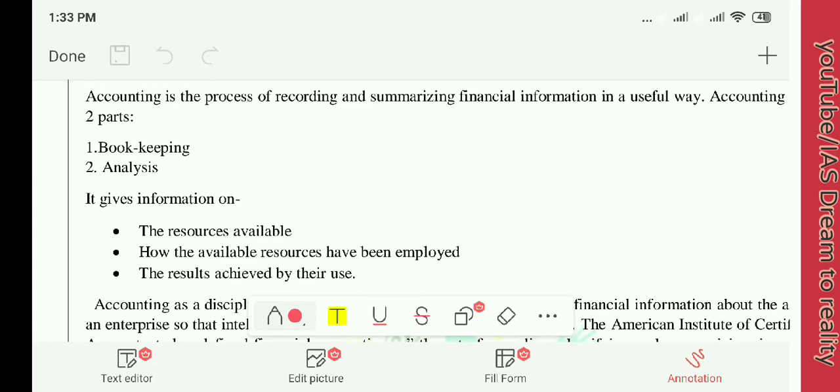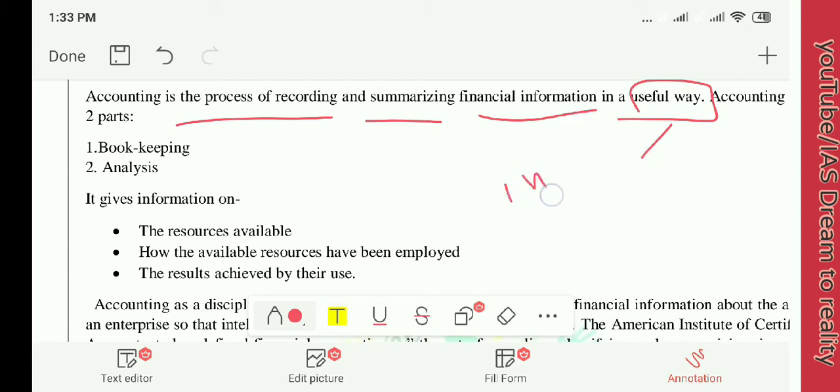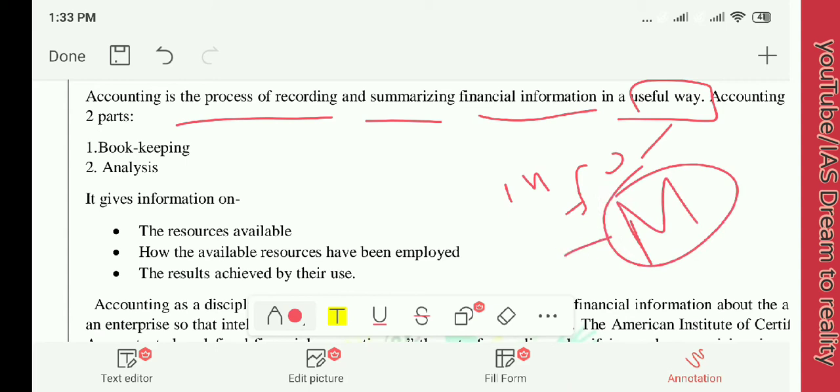What exactly was accounting? Accounting definition. Accounting is the process of recording and summarizing financial information in a useful way. What was that useful way? We provide information to the management level so that management will take the perfect decisions that are required for the factory or any organization. Fine. This was the simple definition of accounting.